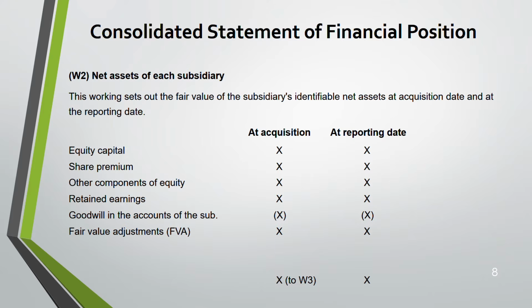Then fair value adjustment needs to be done. This fair value adjustment they will tell you in the question, mostly for 1 or 2 items. More than 2 items they will not give you for fair value adjustment. So accordingly you have to add or deduct.